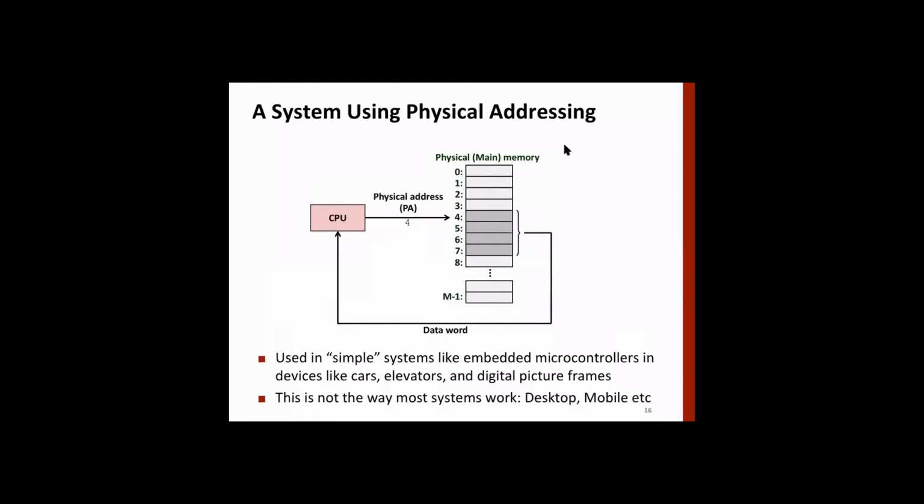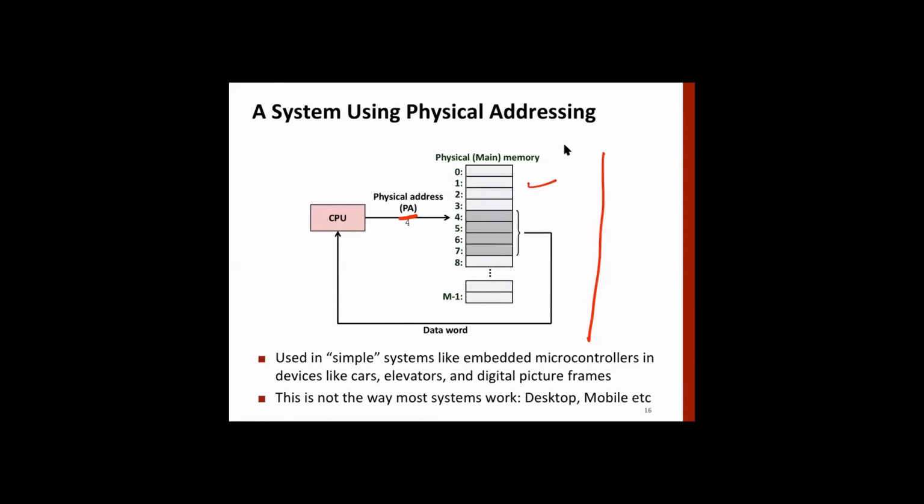So this is the system that we have assumed so far. We have a CPU, and that's connected to main memory. Right now, let's avoid discussing cache memory, because for a processor, whether you're using cache, multiple levels of cache, or main memory, it doesn't matter. It issues only a physical address.